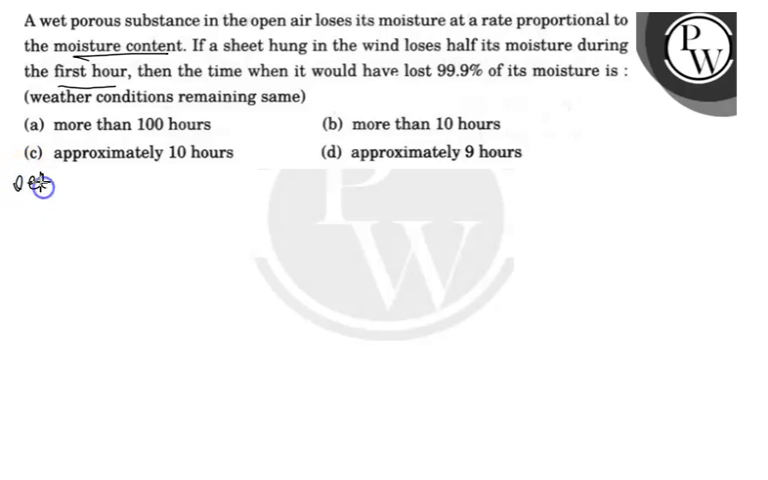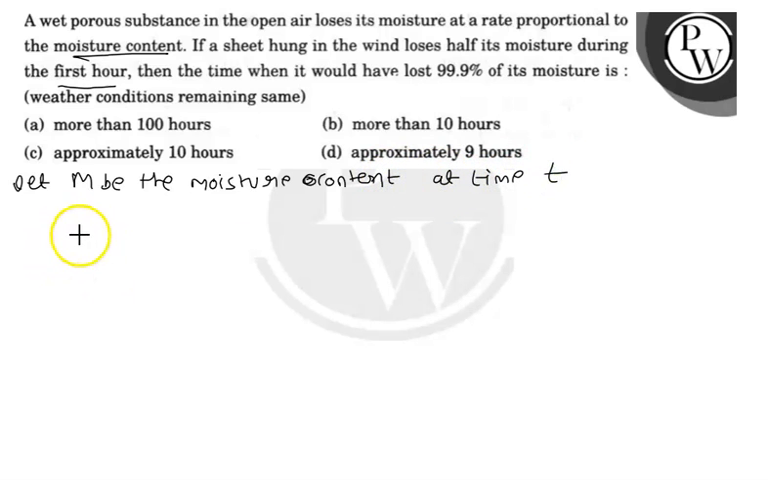First, let M be the moisture content at time t. It is written that the loss of moisture is at a rate proportional to the moisture content. So you can write dM/dt is proportional to M.